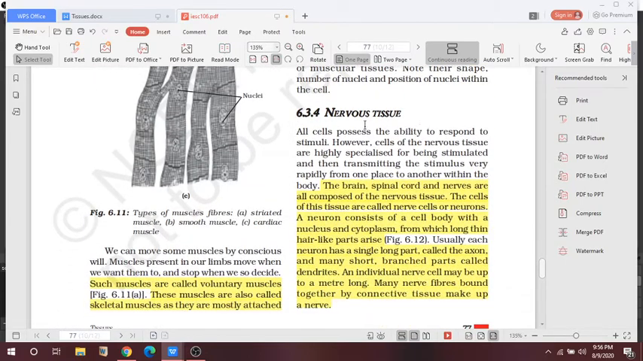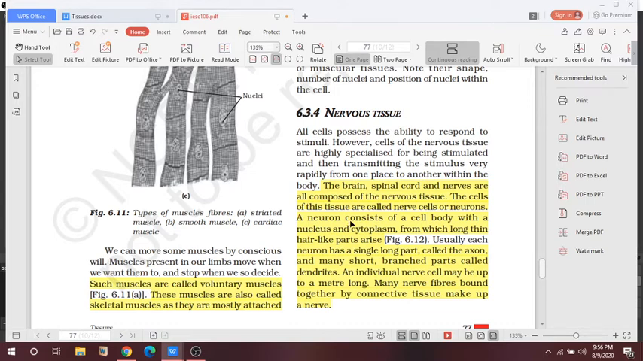The last one is nervous tissue. All cells possess the ability to respond to stimuli. The cells present in the brain are called nerve cells, and when cells are present in a group, we can say it is a nervous tissue. The brain, spinal cord and nerves are all composed of nervous tissue. The cells of this tissue are called nerve cells, or neurons.